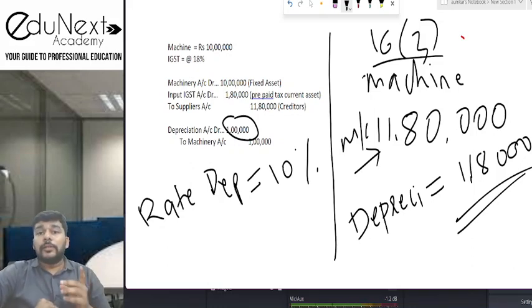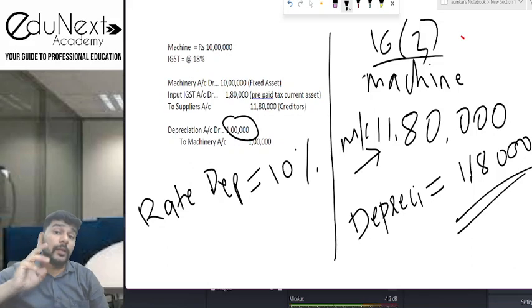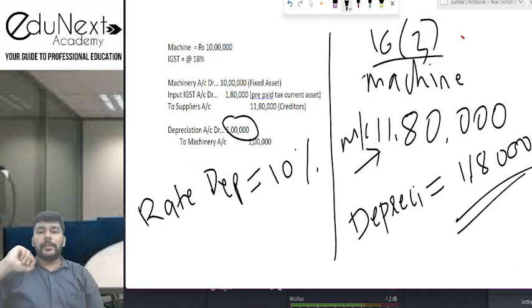So explanation to section 32 of the Income Tax Act also says that if the depreciation calculation will be on an amount which is calculated net of tax, वहां पे इनकम टैक्स एक्ट में बोला है that depreciation will be calculated on amount which is net of tax. Means if you are recording the tax separately, depreciation will be only on the base value of the asset. So it is your choice. If you are willing to claim a depreciation on full value of the fixed asset, no problem. It is completely your right, your choice.